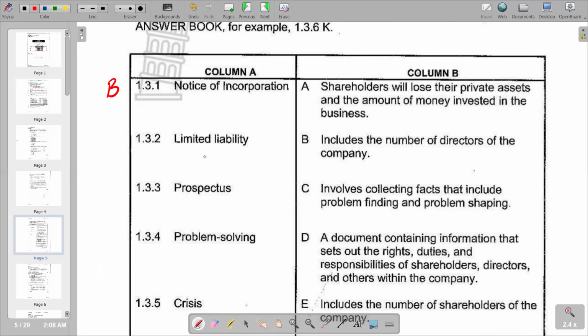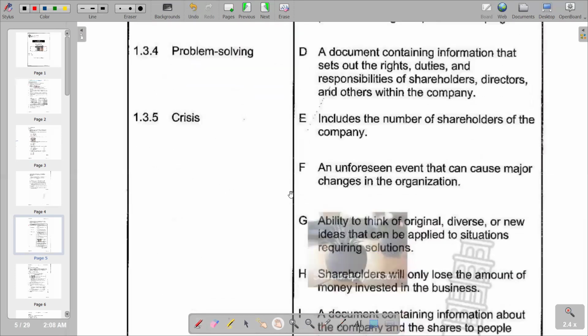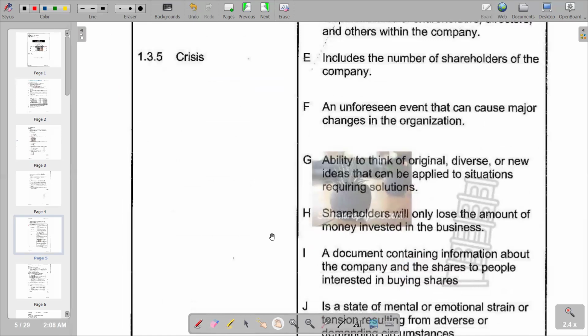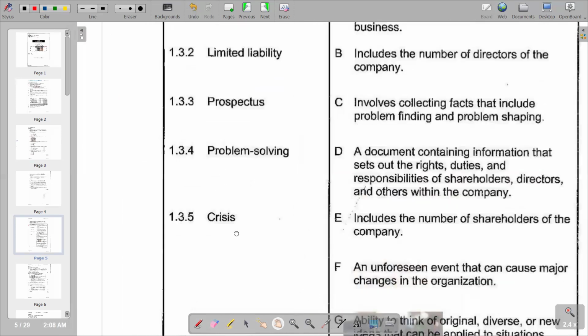Then we've got limited liability. We check again which do we have, which matches limited liability according to explanations that are given. If you go down, we have got H, which says shareholders will only lose the amount of money invested in the business. So that's where we have the limitation in terms of the liability. So we have H as the correct response.